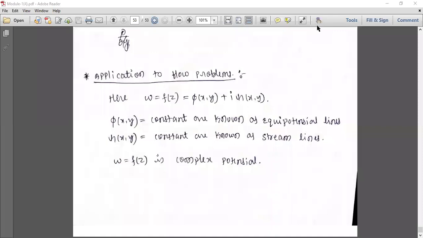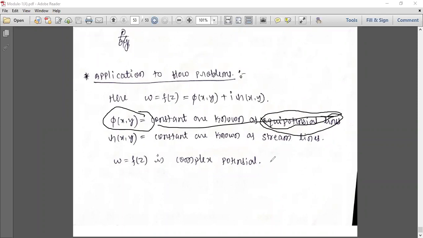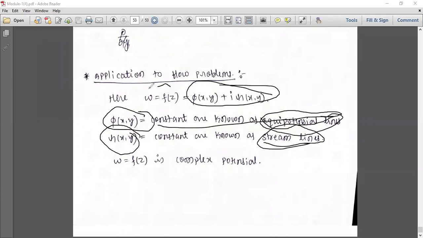So the real part, φ, is called equipotential lines. Next, ψ(x,y), the imaginary part, is also constant and is known as streamlines. And whatever we are writing here, the w or f of z, is called the complex potential.